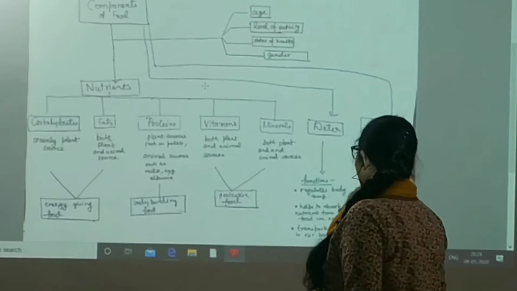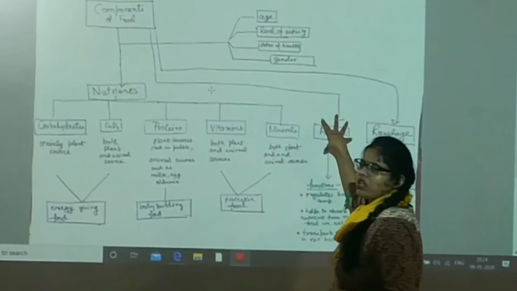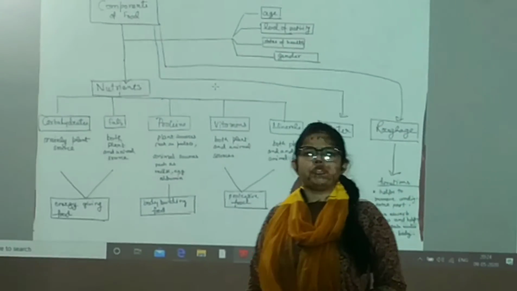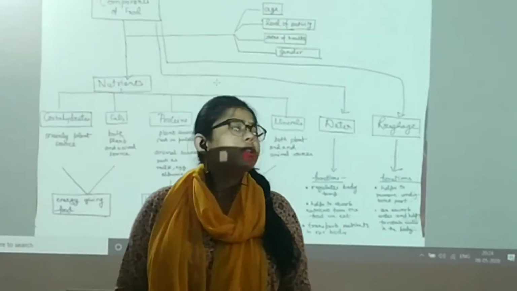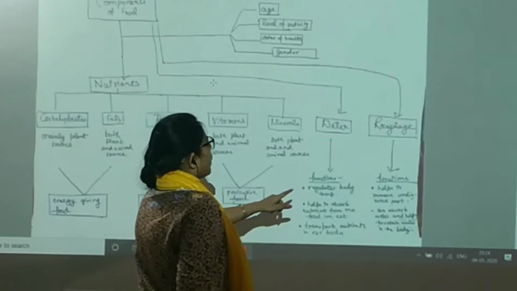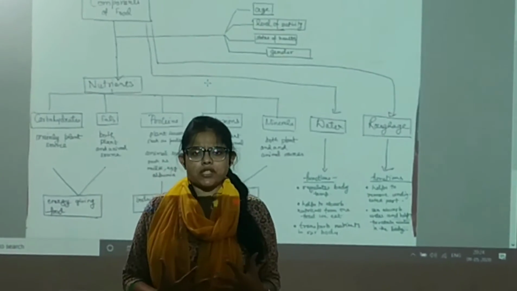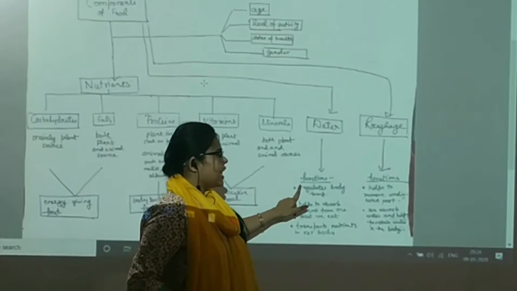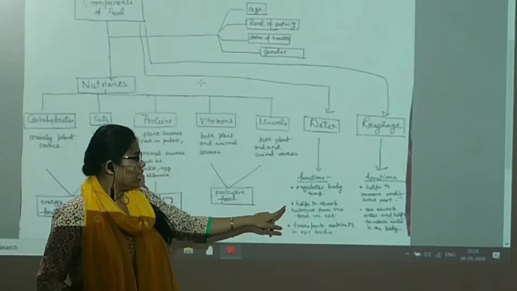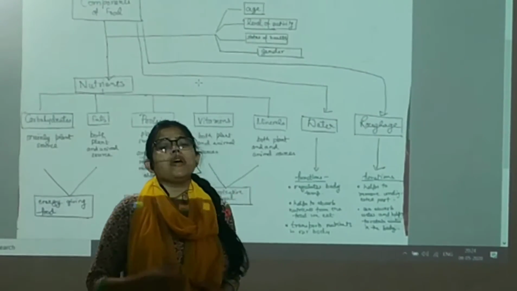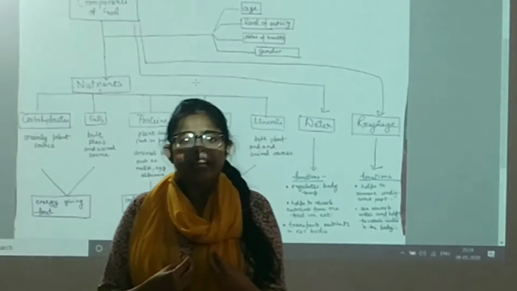Okay. Water is also a very important component of food. Do you know why? Because water regulates the body temperature. We all know that the human body consists of 70% water, and this water helps in the regulation of body temperature. It also helps to absorb the nutrients which we eat from the food.